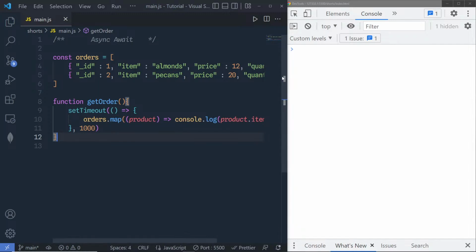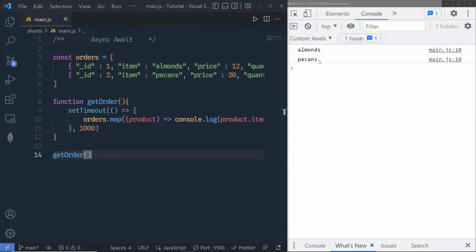But right now it's not going to print anything because we didn't call this getOrder yet. So we just call it. So let me just call this. When I save the changes, I'm going to get almond and pecans. So you can see I'm going to get the result inside my console.